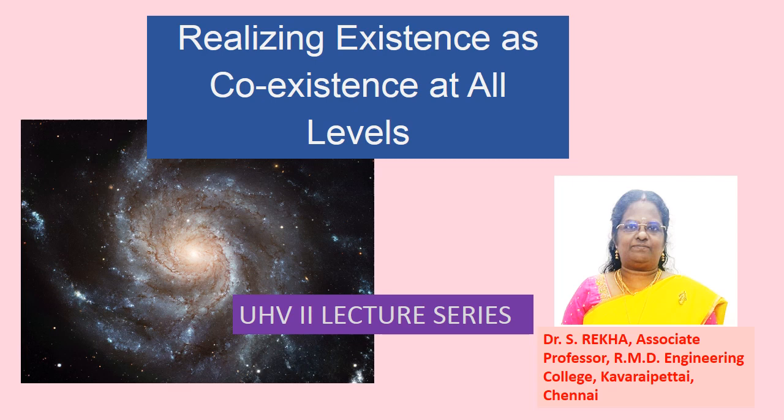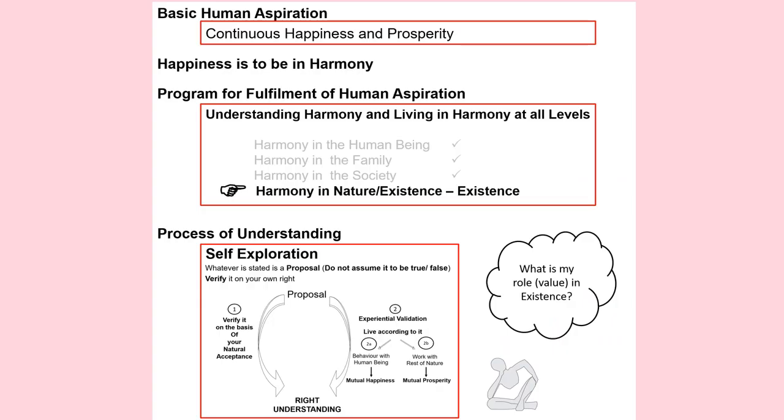Today we are going to see the topic: realizing existence as coexistence at all levels. Let us realize what coexistence is. These are our basic aspirations, continuous happiness and prosperity. And what is the program to achieve this?